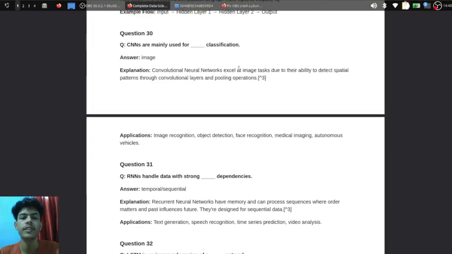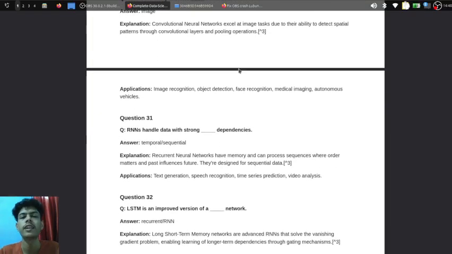Now CNNs. What is a CNN? CNNs are mainly used for image classification. Convolutional neural networks are excellent at image tasks due to their ability to detect spatial patterns through convolutional layers and pooling operations, like in image recognition, object detection, face recognition and medical imaging.